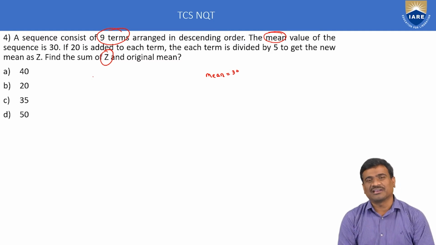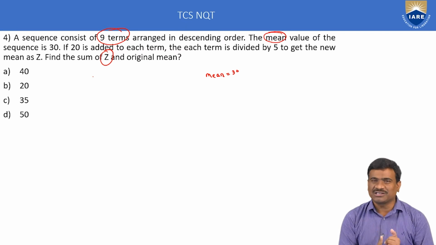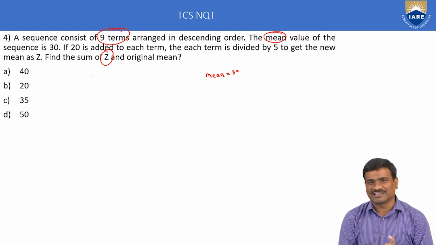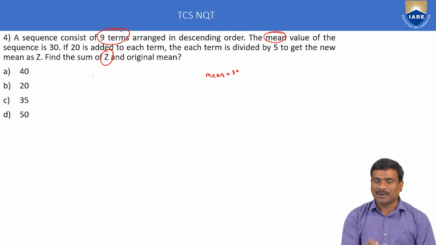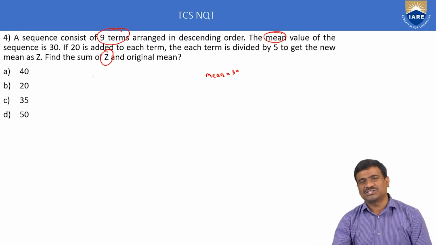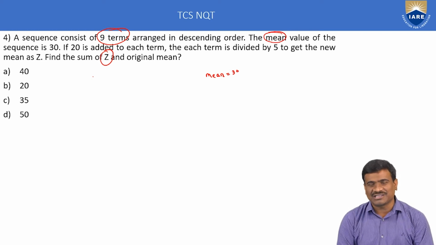Addition gives x plus A. Subtraction gives x minus A. Multiplication gives x into A. Division gives x by A. This is called application of the average topic. The same application applies here. Mean is equal to 30. If 20 is added to each term, the new average is equal to x plus A. x is equal to 30.